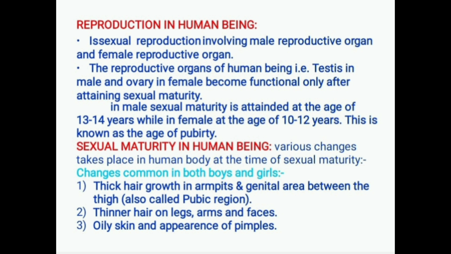Sexual maturity in human beings. Various changes take place in the human body at the time of sexual maturity.